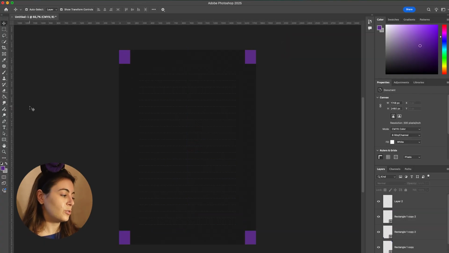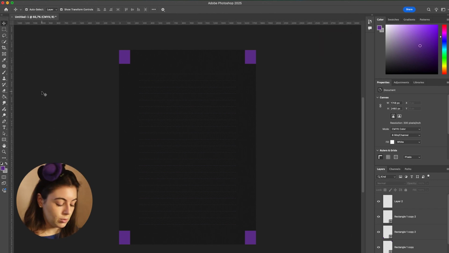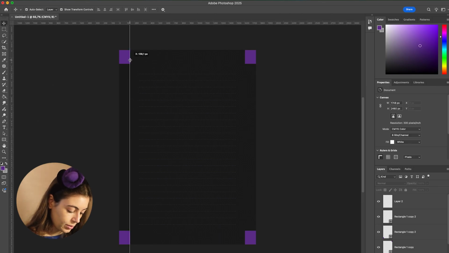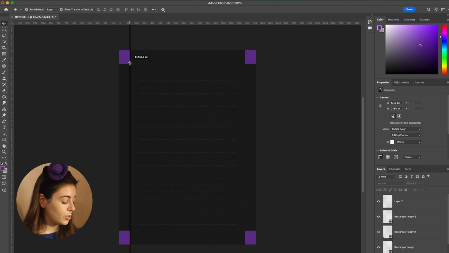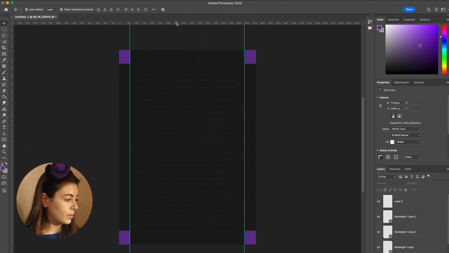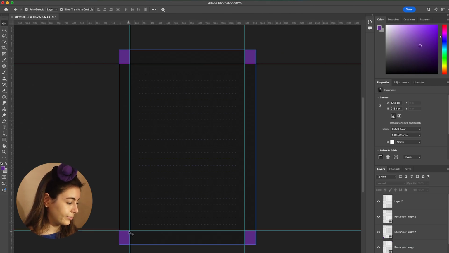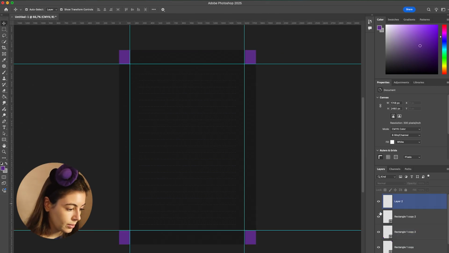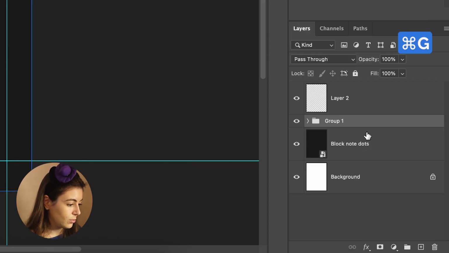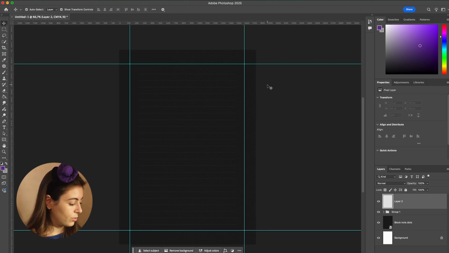And then what I'm going to do is bring in some guides. If you don't see this ruler right here, just press Command R and you'll see it. Then drag this one to add a vertical guide. I just want it to snap to this one, so I'm going to press shift. The same here, and here. Now we have our guides. We can hide our rectangles. We can group them. Okay. And then we can draw some lines.